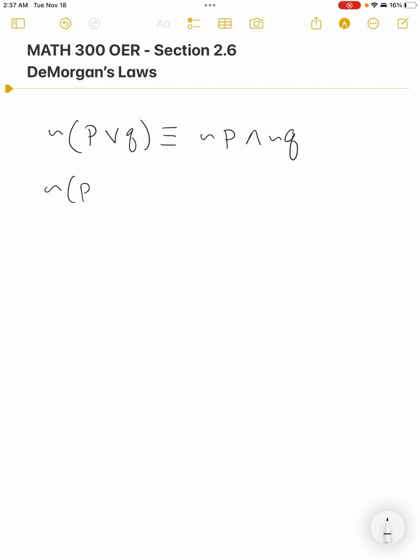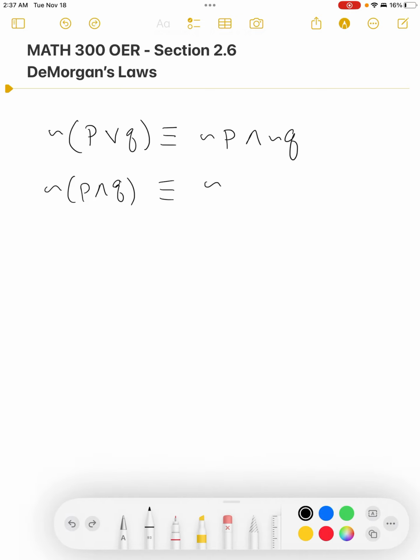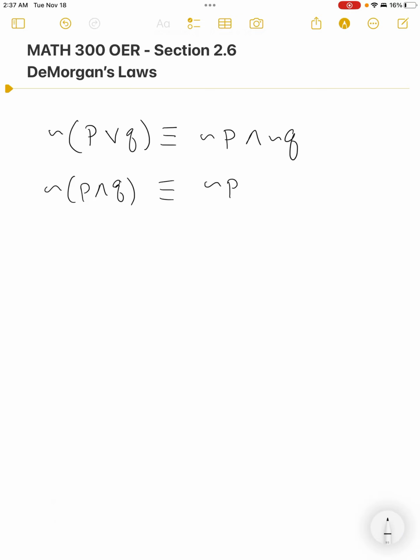The next one is very nice as well. It's the negation of an and. Well, you can distribute that negation through, didn't mean to switch the order. The negation through, but we do need to change it to an or, right? So the negation of an or is an and. The negation of an and is an or. You distribute that negation through, but you do have to flip that sign over.